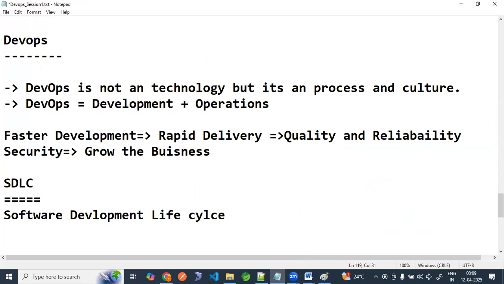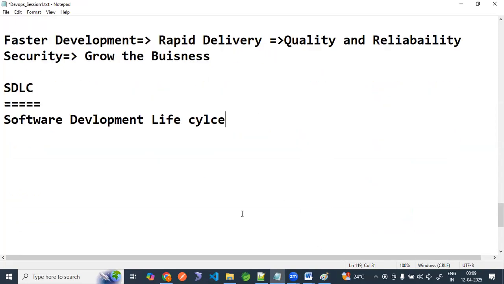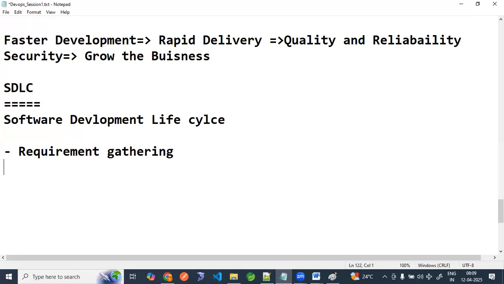So under this, what is the process? It contains requirement gathering. Requirement gathering means we have to gather the requirement. What requirement they are giving, we have to analyze also. Requirement analysis we have to do.